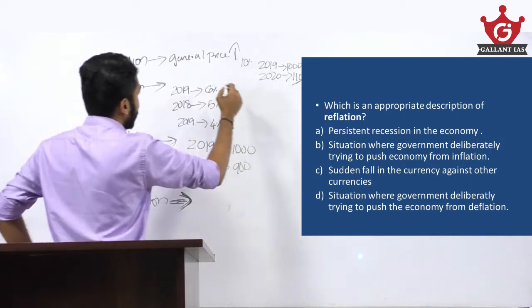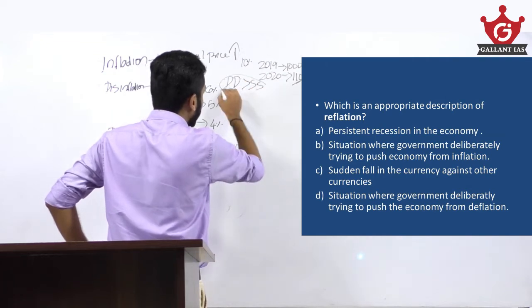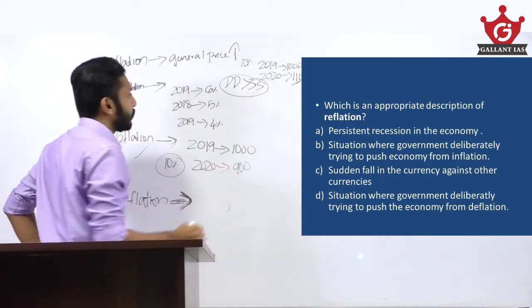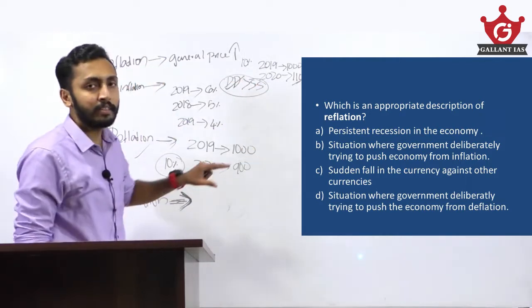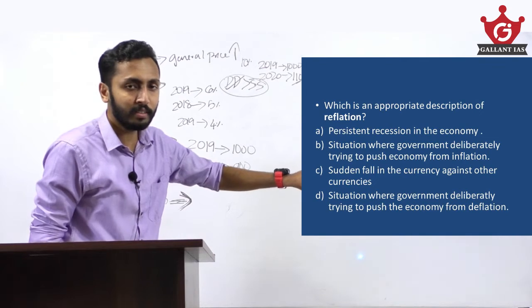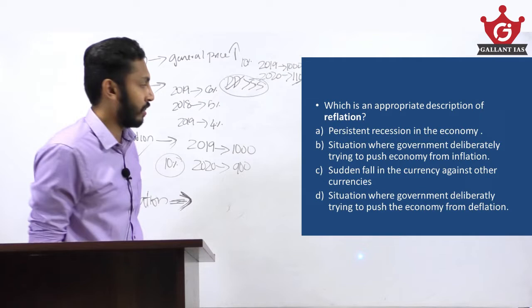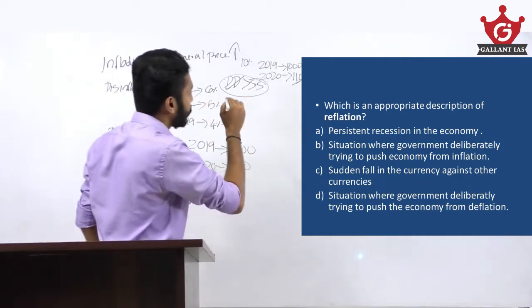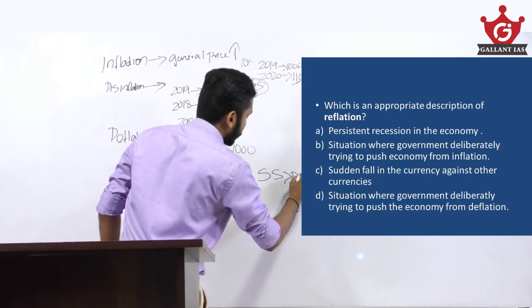What is inflation? Excessive demand over supply. The supply of goods and services could not meet the demand, so the demand for goods and services increases, thereby prices increase, thereby inflation happens. Deflation is the exact opposite, that means excessive supply over demand.